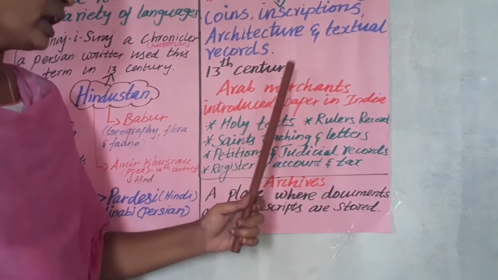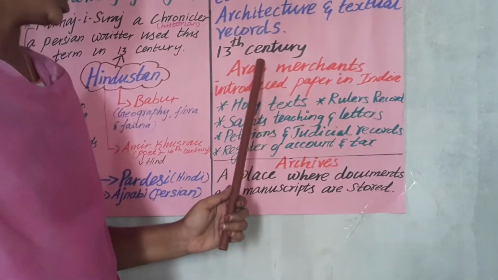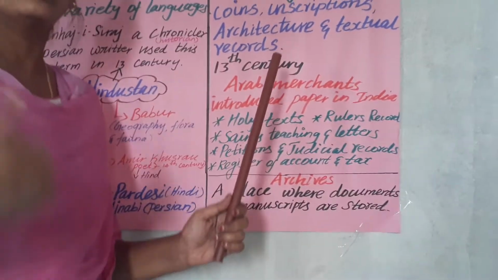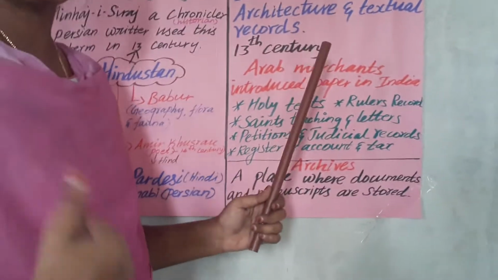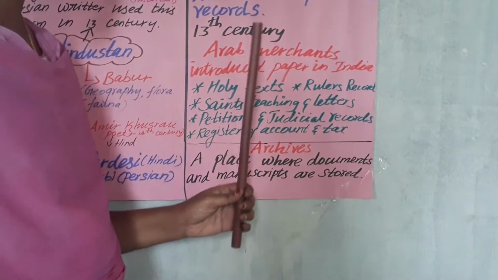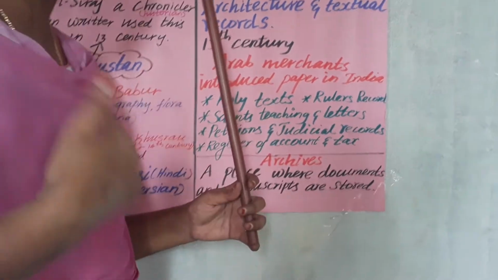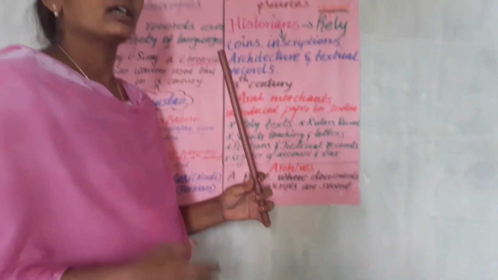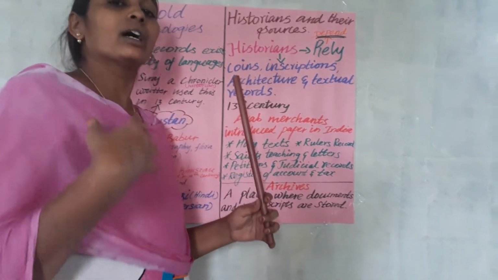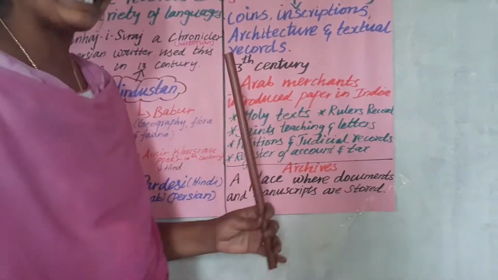So what happened after paper was introduced? From the 13th century onwards, many foreign rulers started to rule India, as I said before. The kings translated our Indian epics like the Mahabharata, medicine-rich books, everything, into their languages.